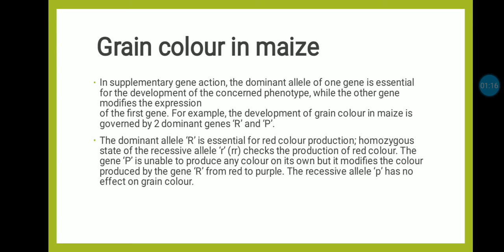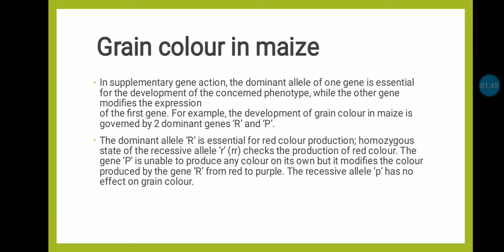This is well understood in the example of maize. Other examples are also there. We study this example. In supplementary gene action, the dominant allele of one gene is essential for development of the concerned phenotype, while the other gene modifies the expression of the first gene.